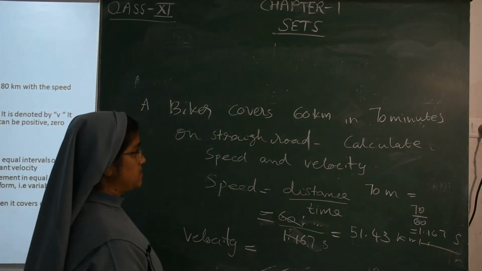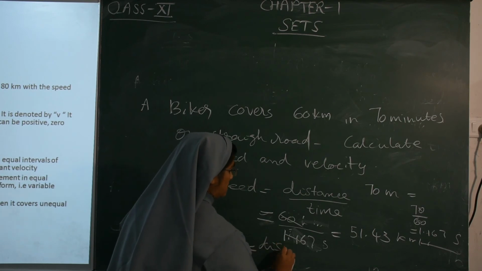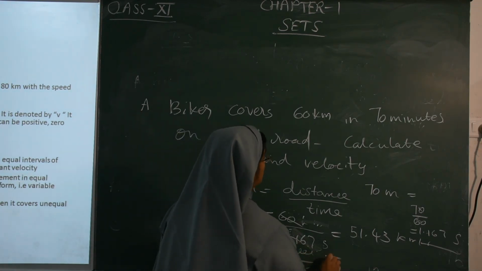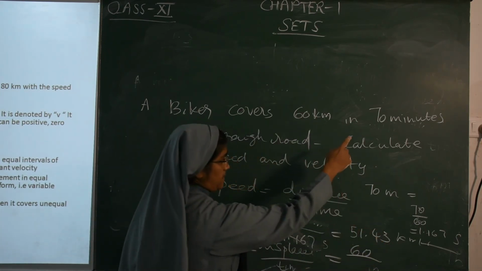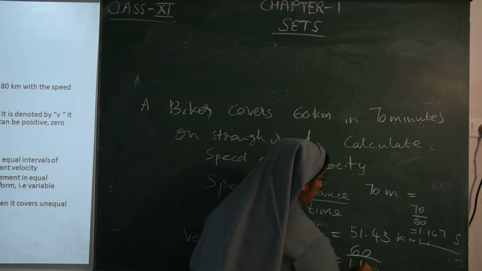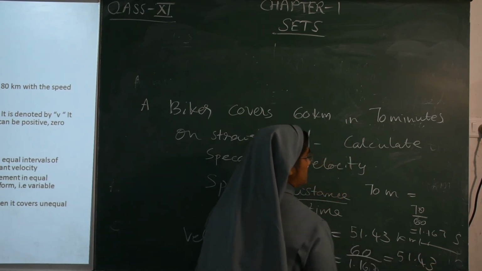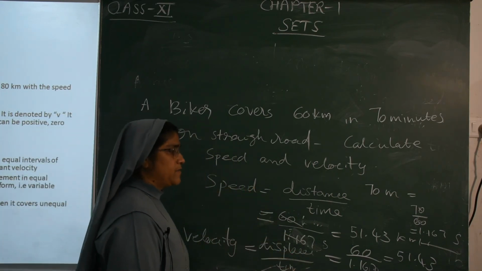How will we find out velocity? Velocity, we know, is displacement upon time taken. See, displacement how much? 60 upon 70 minutes, which we converted to 1.167. So 51.43. So in this case speed and velocity will be equal, 51.43.